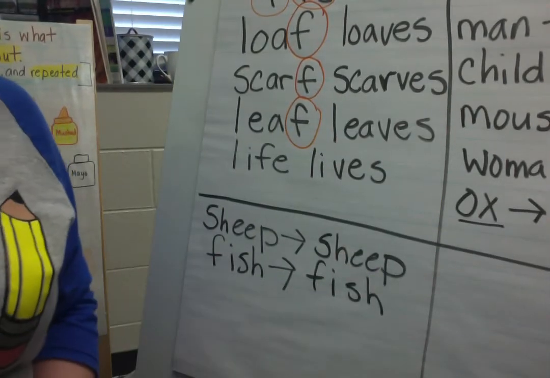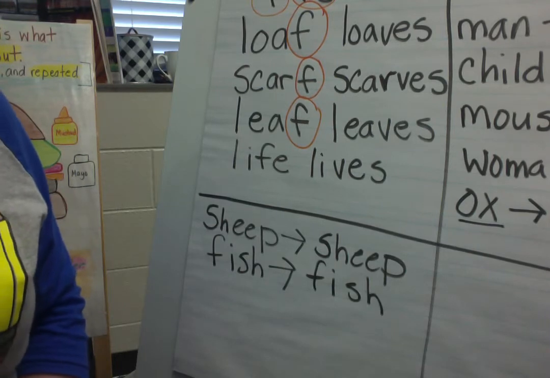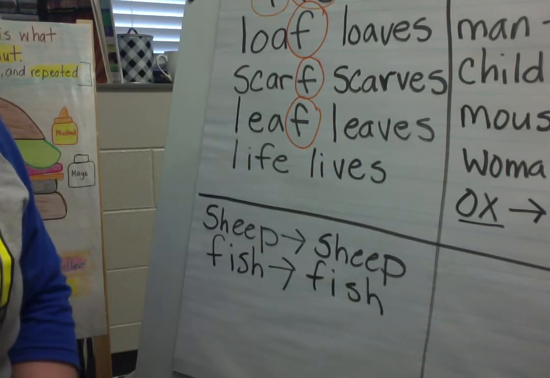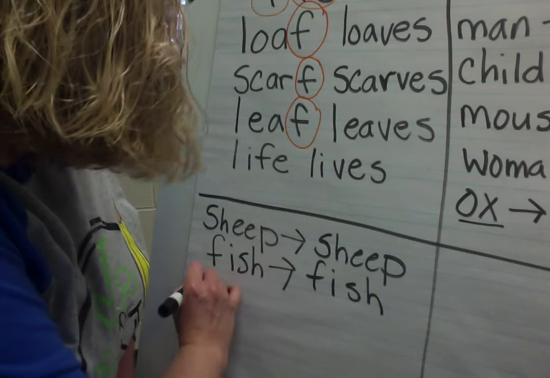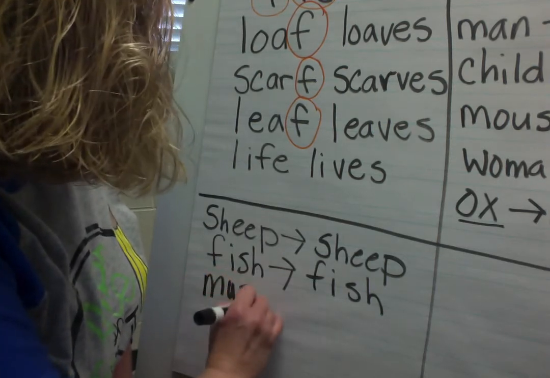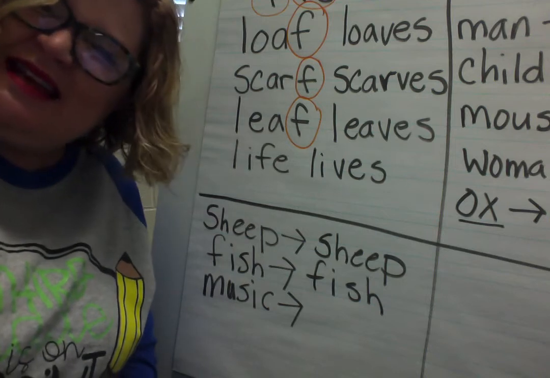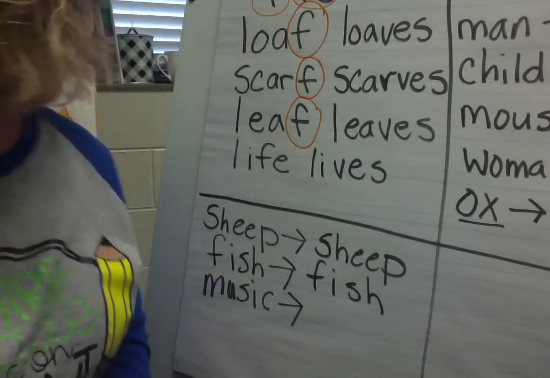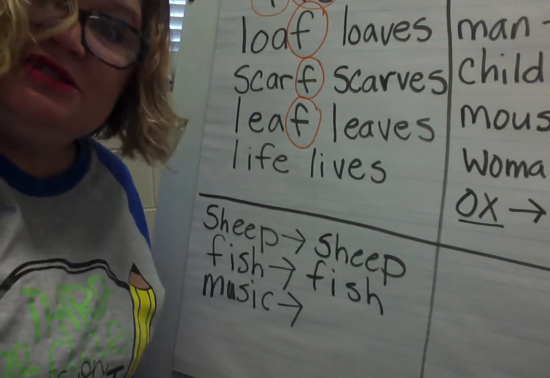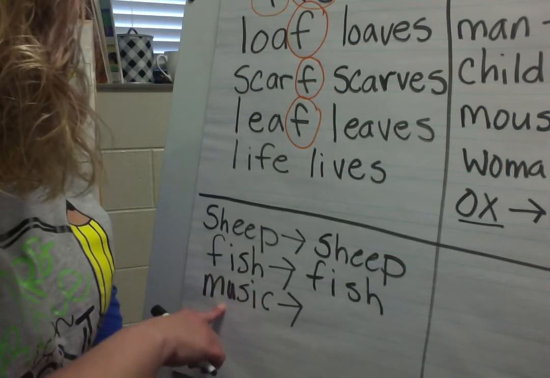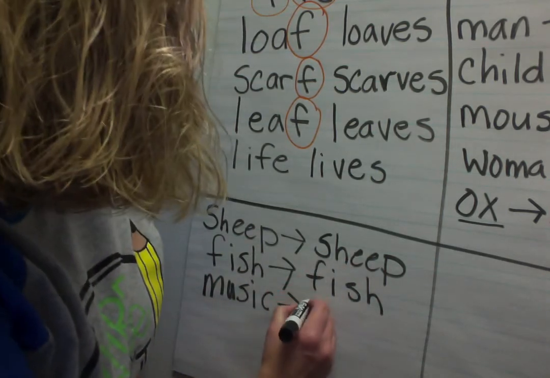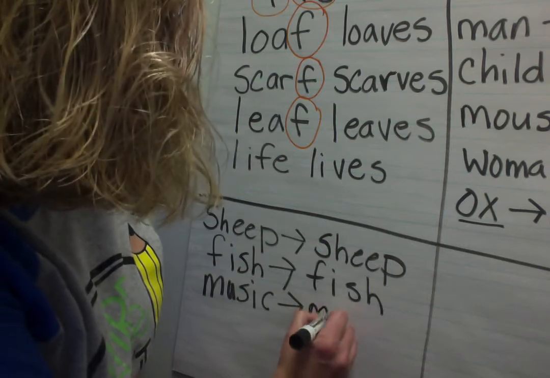All right? What if I have the word music. I like to turn on my iTunes and listen to some musics. Wait a minute, that doesn't sound right. I like to listen to musics. No, but I do like to listen to music. So music singular and music plural, more than one song, is still music.